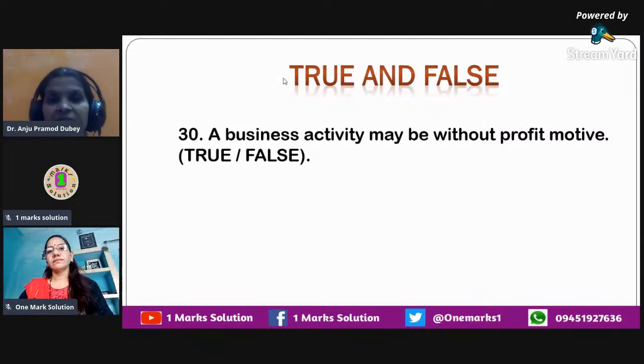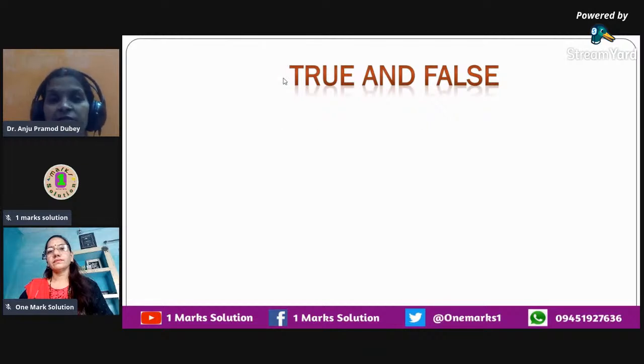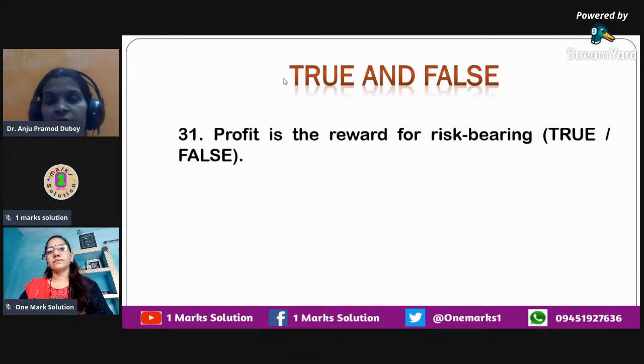No, a business activity cannot be without a profit motive, so the statement is false. Okay, the next question that we have is, profit is the reward for risk bearing. Yes, it is true. I've been telling you profit is the reward for risk bearing.